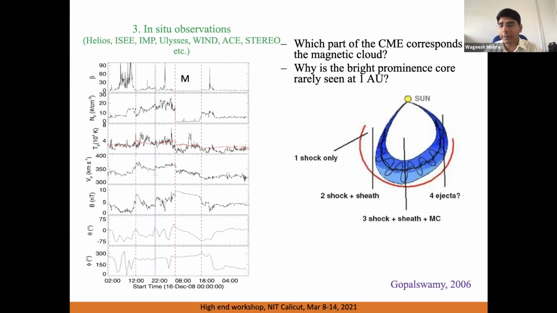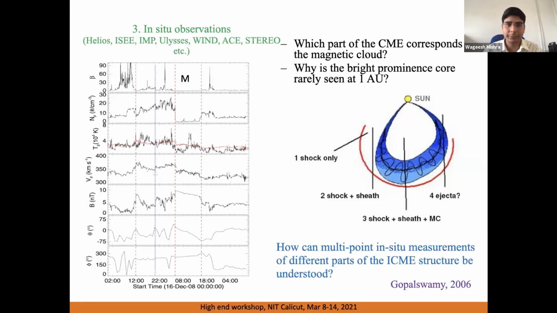Like in the right side of the figure, we can see that if we have one spacecraft and it makes a trajectory through the CME, it measures certain properties of the CME. If a spacecraft intersects the CME from the left side, it will observe only a shock ahead of the CME. But if it observes from the front, we will have the shock, which is an irregularity ahead of the CME due to its fast speed, and then we have the sheath structure and the magnetic cloud. So the point here is that one-point measurement, whether remote observation in white light or in situ observation, cannot give a global picture of the ICME.